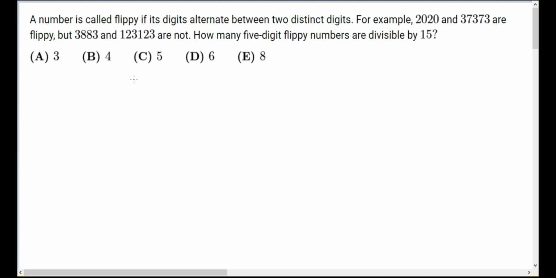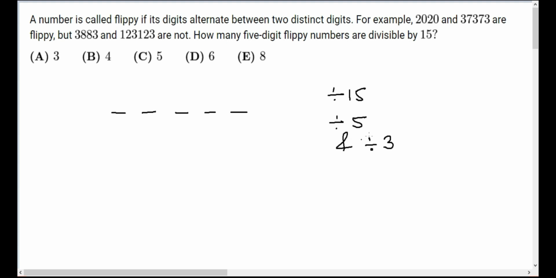So first we need to find a 5-digit number. These are the 5 digits we need to fill, and it should be divisible by 15. If something is divisible by 15, it should be divisible by 5 and divisible by 3 as well.